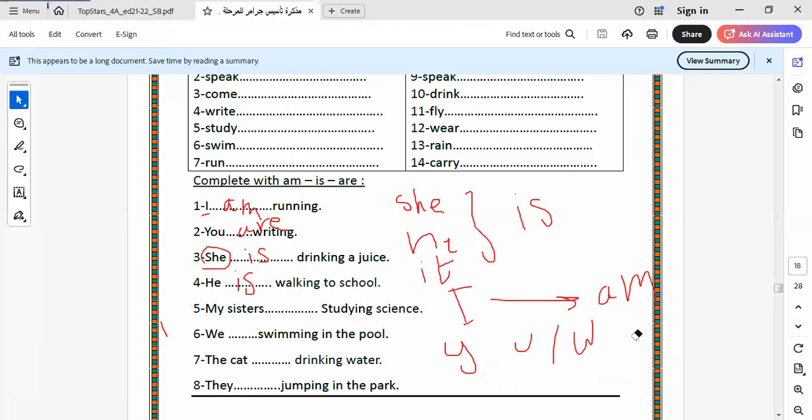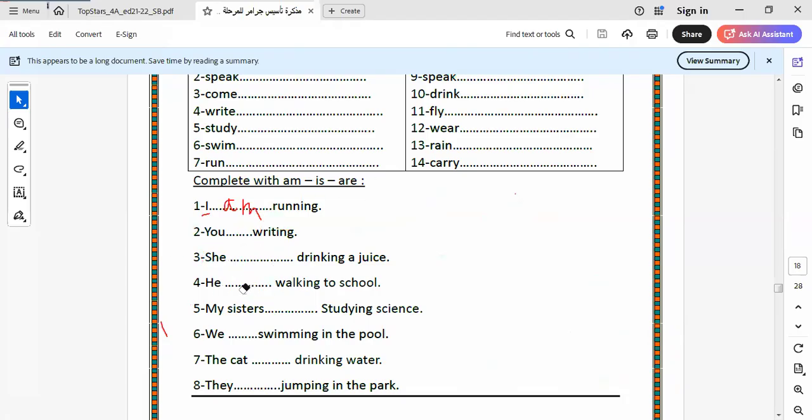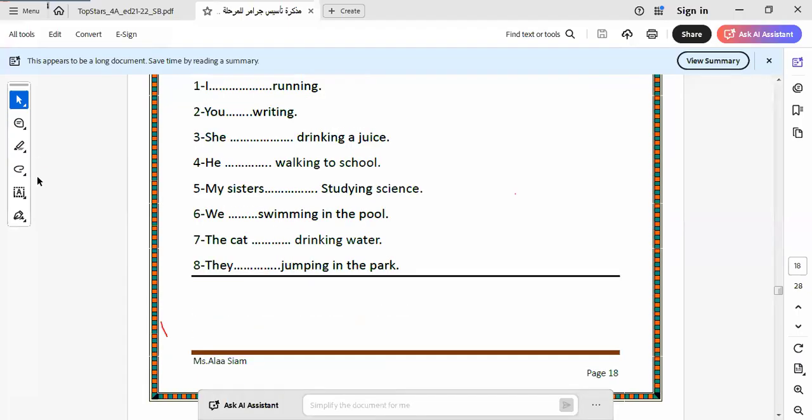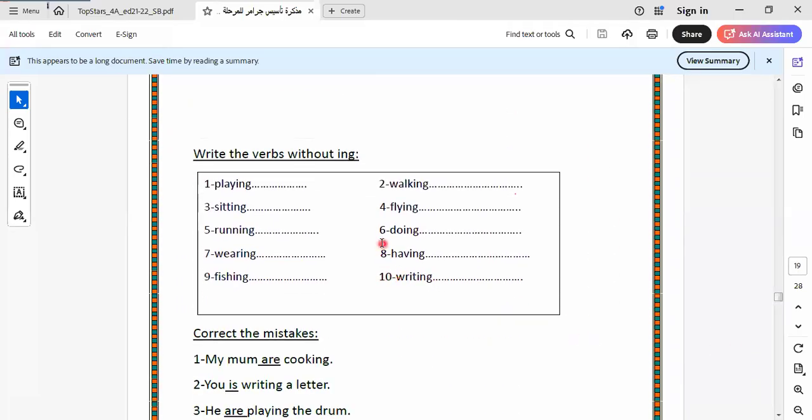Let's go to another exercise, practicing on this unit. Here we have an exercise making the opposite: we have ing here, and we want to return the verb to the stem. Like what? Playing, it will be play. Walking, it will be walk. If you know the verb, it's easy to answer this question. It will be do. I answered three of them, and I will leave the rest to do by yourself as homework.